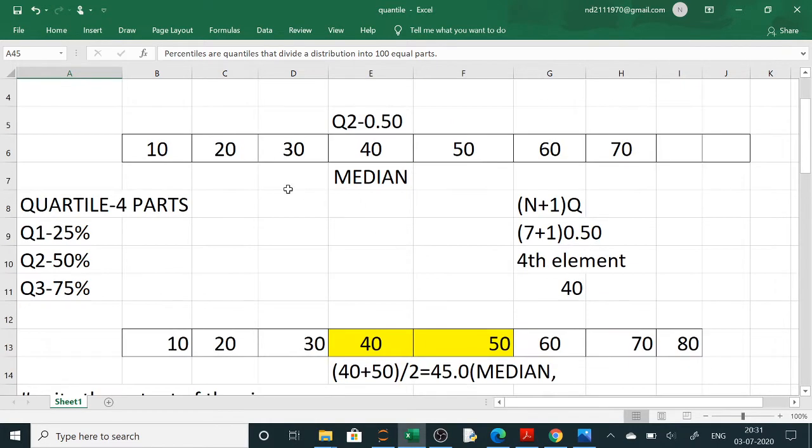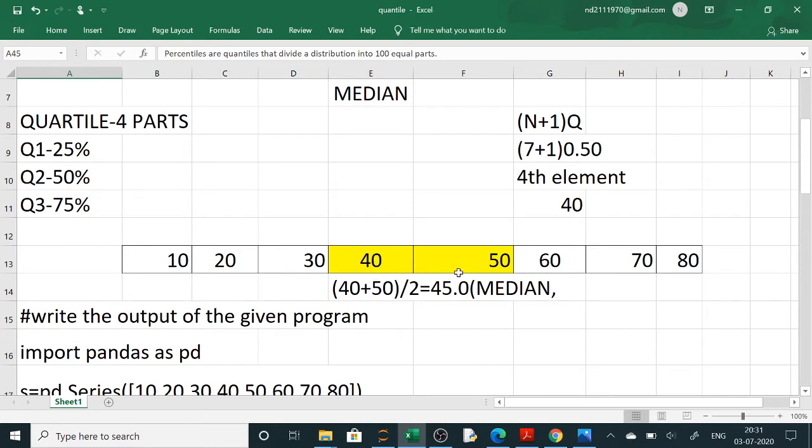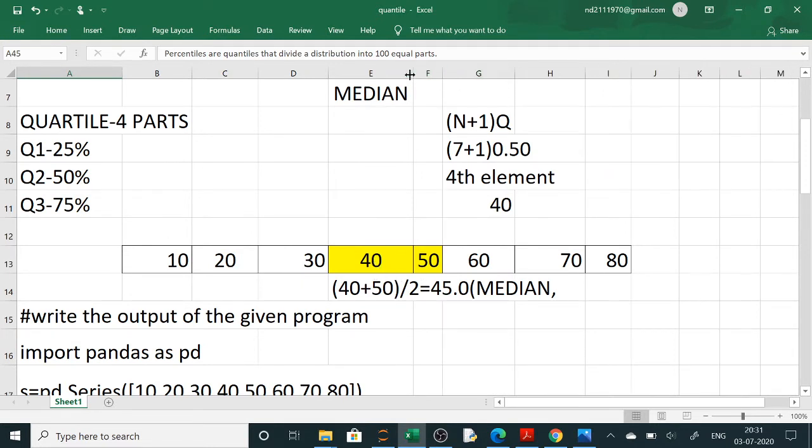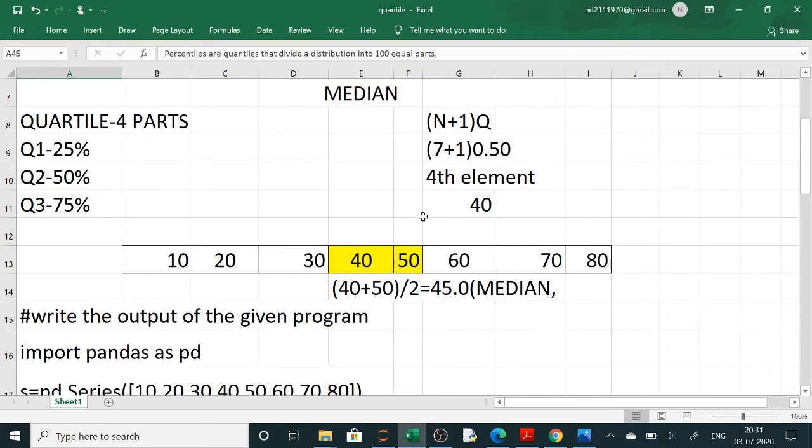So if it is odd numbers, it is very easy. If it is even numbers, then what happens? Two elements are in the middle of that range. Clear? You can see that these two elements are there in that range.